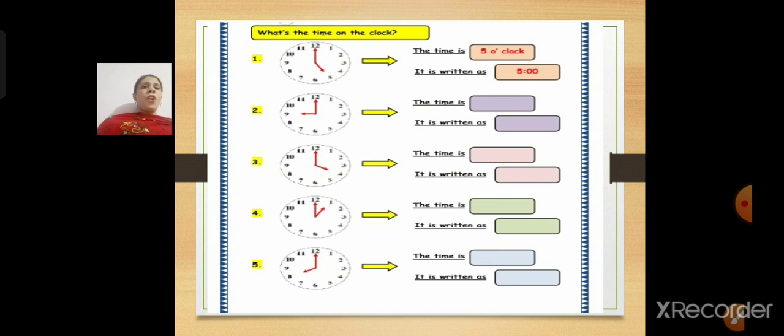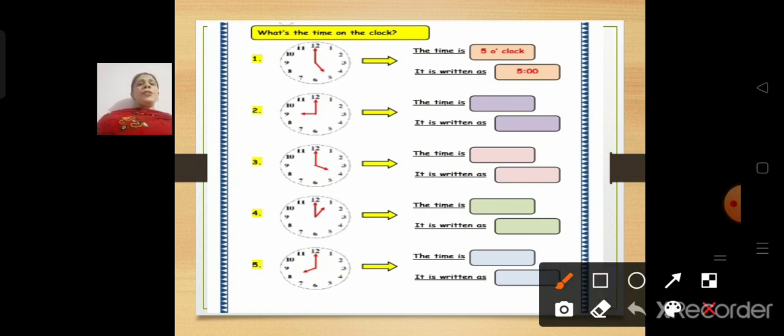Now what is the time on the clock? See, on the first clock the hour hand is at 5 and the minute hand is at 12. So I explained in the measurement of time session that when it is on 12 it is o'clock. That means it is 5 o'clock, and it is written as 5.00. Now the second one is 9 and 12. So the time is 9 o'clock, and it will be written as 9.00.